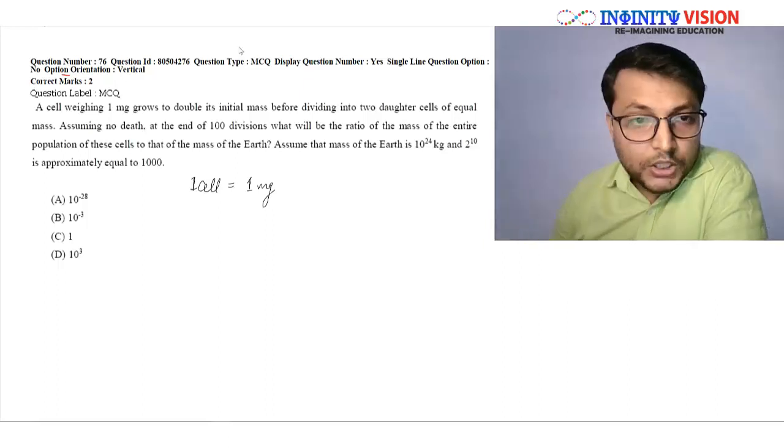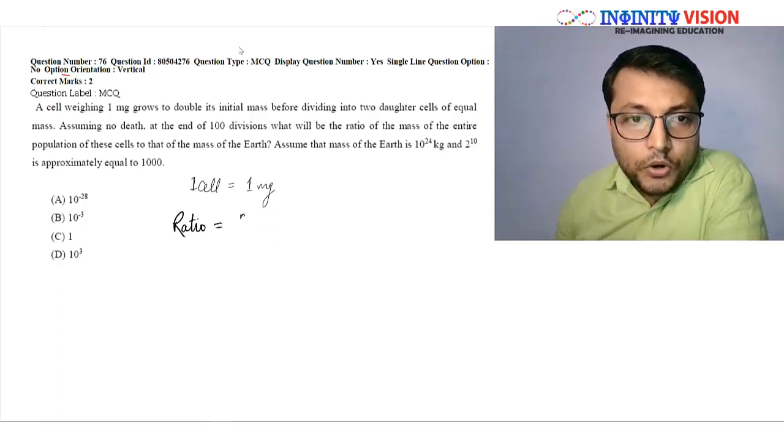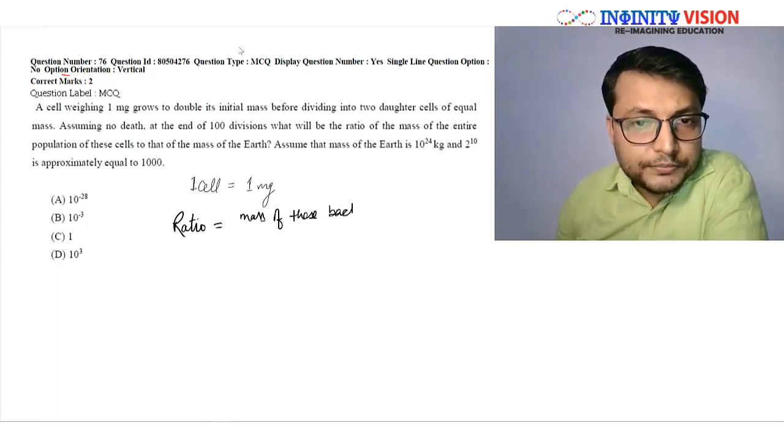So the question is asking for a ratio: the ratio of the mass of these bacteria upon the mass of the earth.